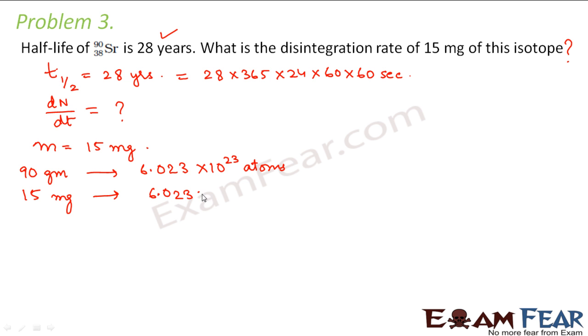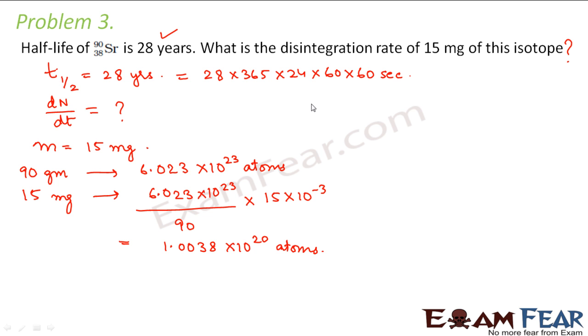It will be 6.023 into 10 to the power 23 divided by 90 into 15 milligrams, so 15 into 10 to the power minus 3. So it comes out to be 1.0038 into 10 to the power 20 atoms. So we have to calculate the disintegration rate, that means we have to calculate dN by dt when we know N. So we have calculated N is equal to 1.0038 into 10 to the power 20 atoms.